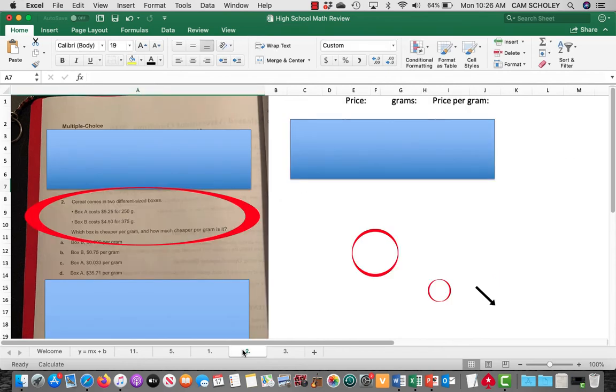Next question. Cereal comes in 2 different sized boxes. Box A costs $5.25 for 250 grams. Box B, $4.50 for 375 grams. Which box is cheaper per gram, and how much cheaper is it?